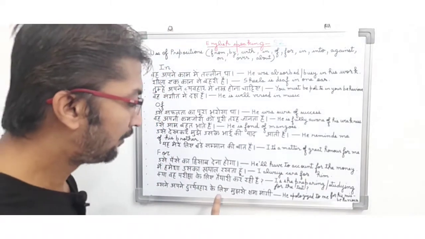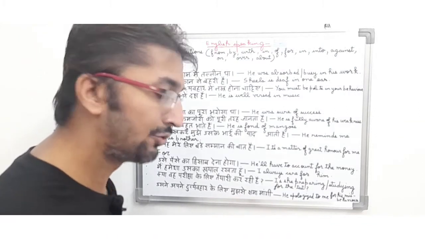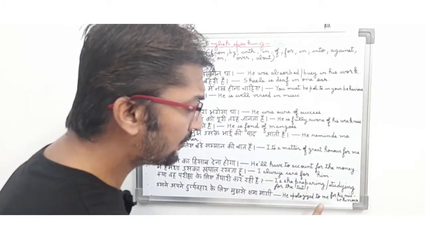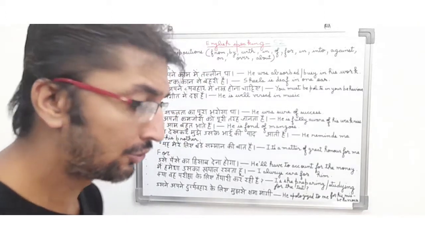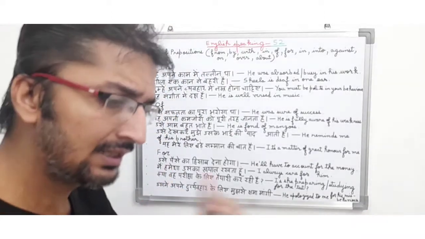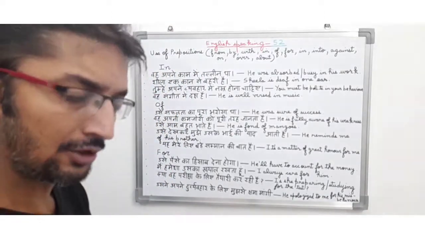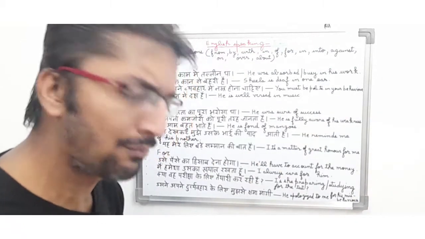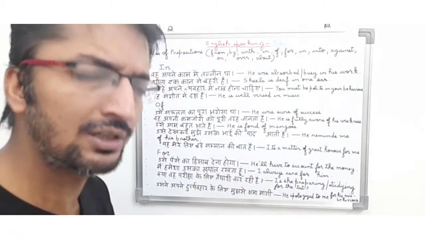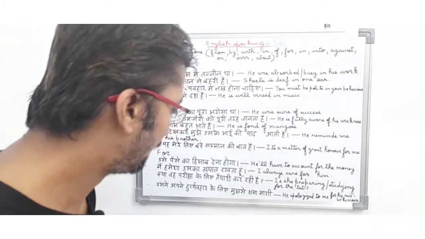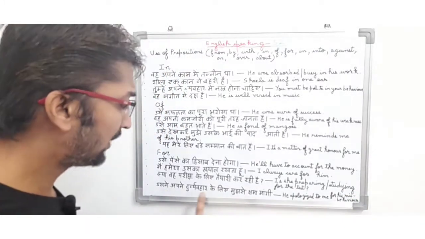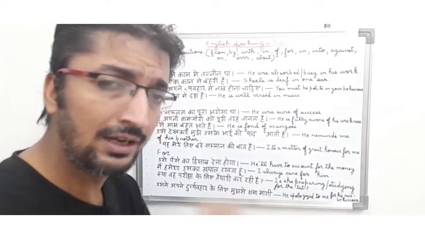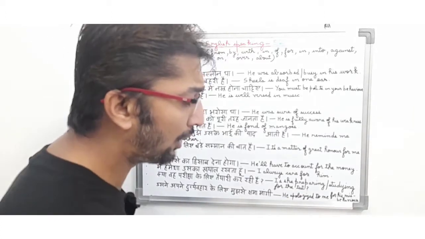उसने अपने दुर्व्यवहार के लिए मुझसे क्षमा मांगी. So in English it means, he apologized to me for his misbehavior. So basically in this sentence the person is saying कि जो दूसरा पर्सन है उसने बुरा व्यवहार किया था, जो दुर्व्यवहार किया था, उसके लिए उसने मुझसे क्षमा मांग ली. So basically it means, उसने अपने दुर्व्यवहार के लिए मुझसे क्षमा मांगी. So in English it means, he apologized to me for his misbehavior.